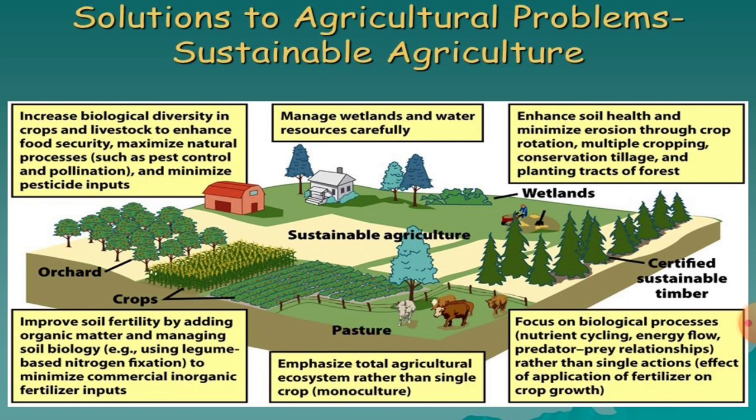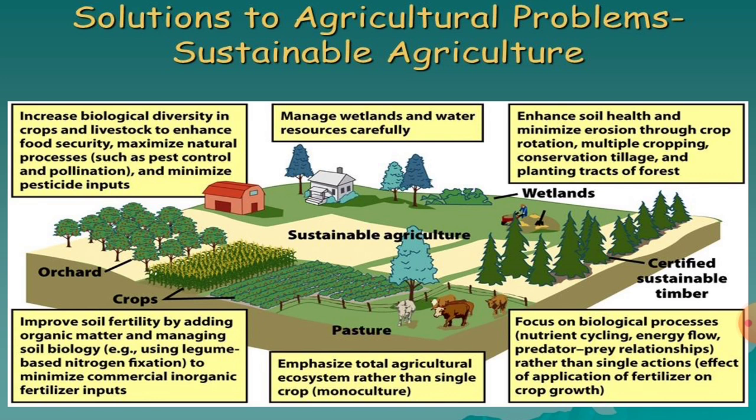Then enhance the soil health and minimize erosion through crop rotation. Due to crop rotation or pulse crops, soil health increases and soil erosion is minimized. Also multiple cropping and conservation tillage increase soil health and fertility. Then focus on biological processes for controlling pests, diseases, and weeds. It is safe for the environment and the soil, and it does not create any environmental pollution.